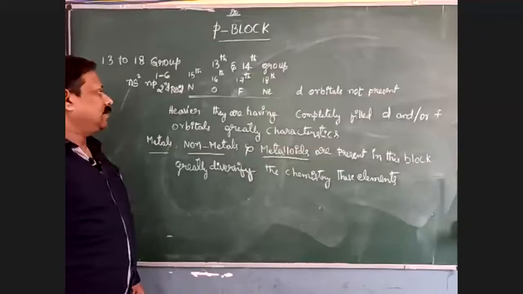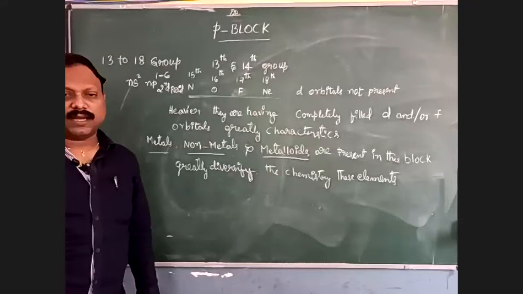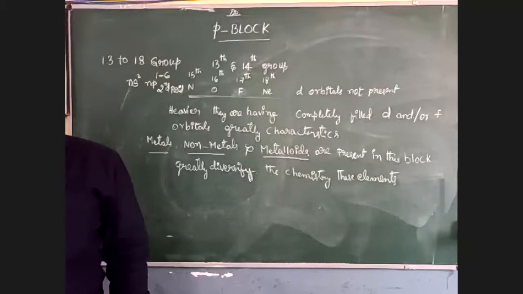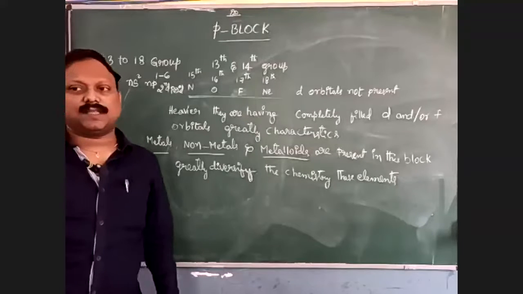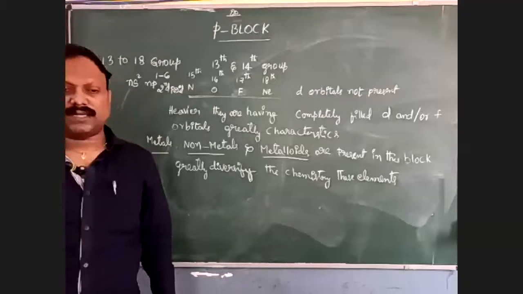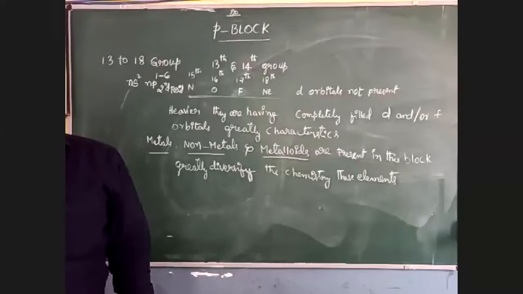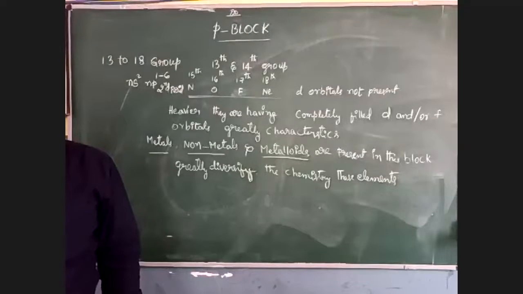Next, in the second year part, we have the 15th group, 16th group, 17th group and 18th group. All these groups contain non-metals, and in them some metals and metalloids are also present. Because of the presence of these 3 types, metals, non-metals, and metalloids, their chemistry is greatly diversified.